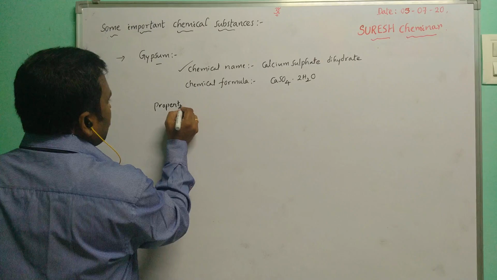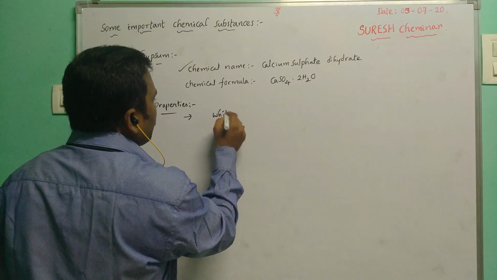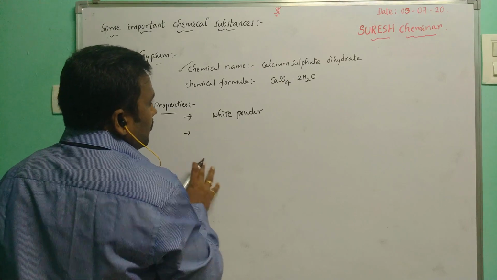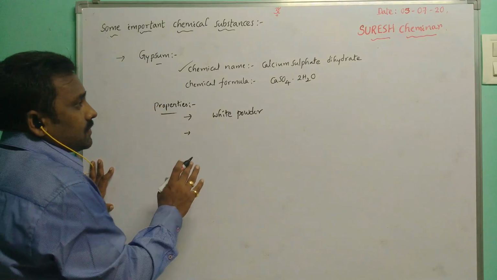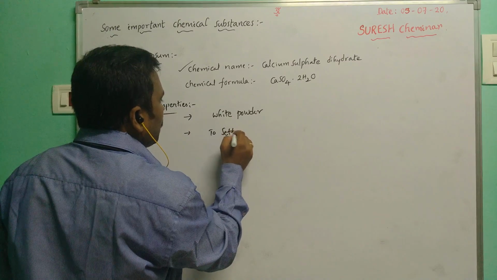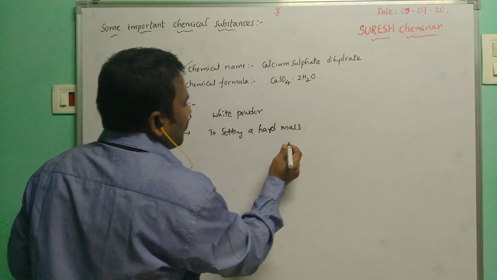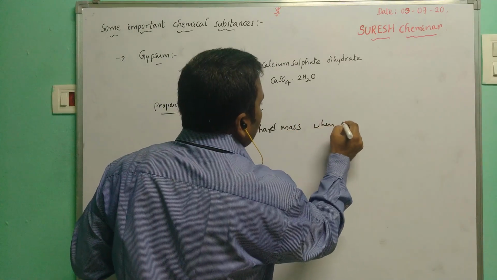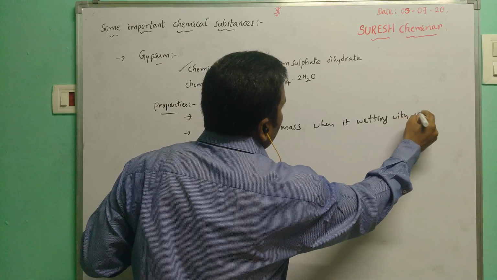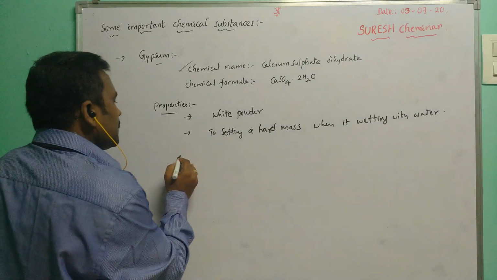Properties: it is a white powder, and it has a property of setting into a hard mass when it is wetted with water, right?